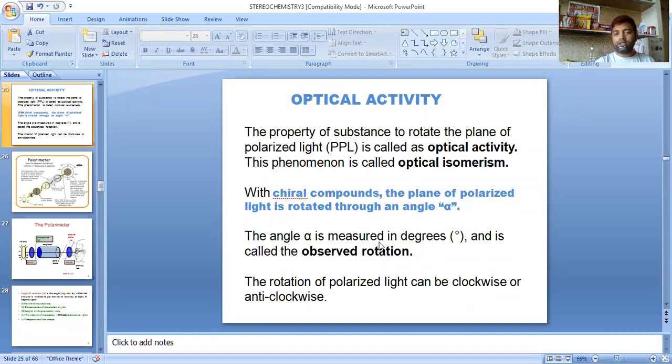The angle alpha is measured in degrees and is called the observed rotation. The rotation of plane polarized light can be clockwise or anti-clockwise.